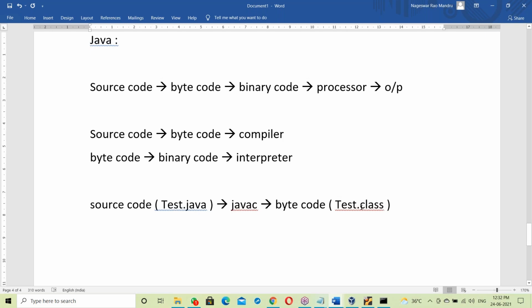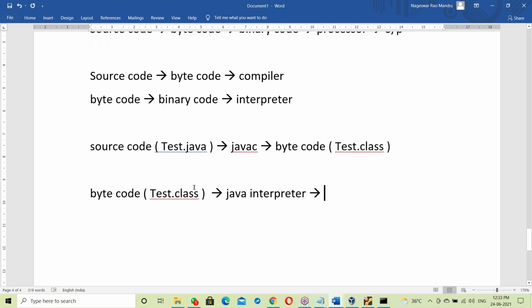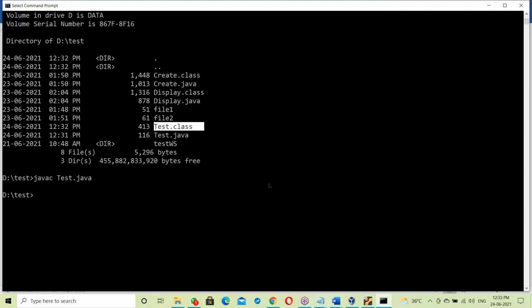Now this test.class file, the bytecode, is given to the Java interpreter. The Java interpreter takes that code, converts it to binary code, and submits it to the processor. The processor then generates the output.